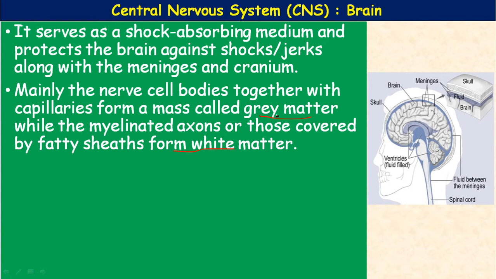Okay, the brain weighs approximately 1400 grams and it has divisions. What are the divisions of the brain? Forebrain, midbrain and hindbrain. The forebrain consists of two parts, the cerebrum and diencephalon. The midbrain connects the forebrain and hindbrain.